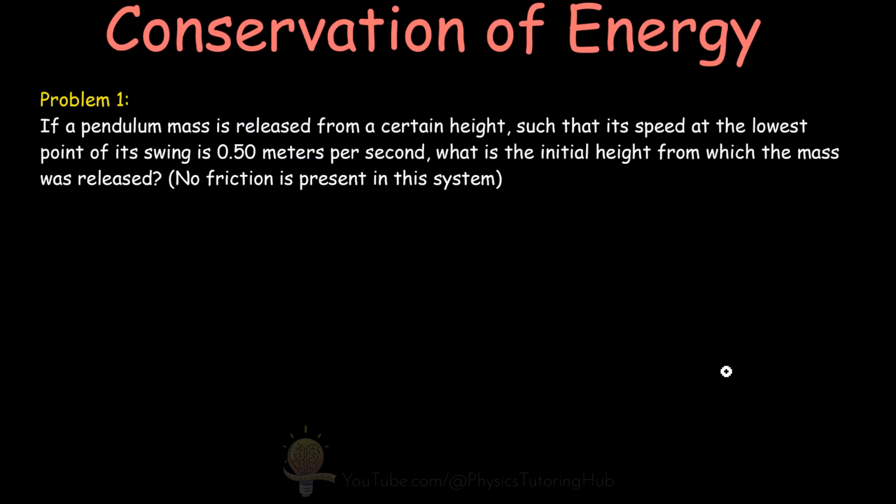So let's try a few example questions now. The first question says, if a pendulum's mass is released from a certain height such that the speed at the lowest point of the swing is 0.5 meters per second, what is the initial height from which the mass was released? And no friction is present in this system. So because no friction is present, this means it's an isolated system and mechanical energy is conserved. So the initial mechanical energy is equal to the final mechanical energy in this system.